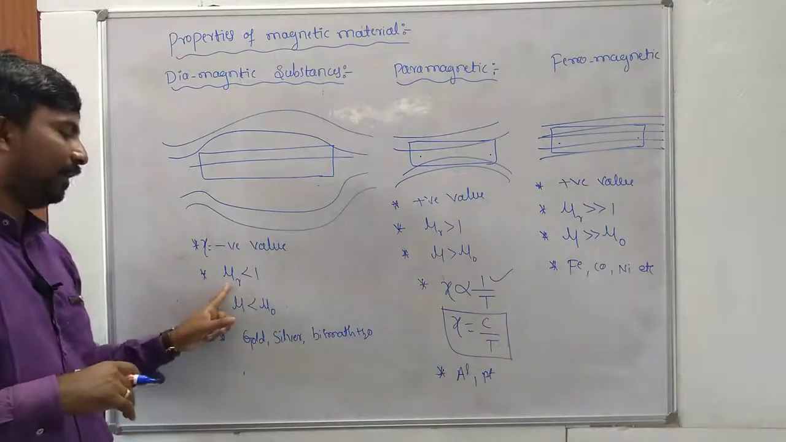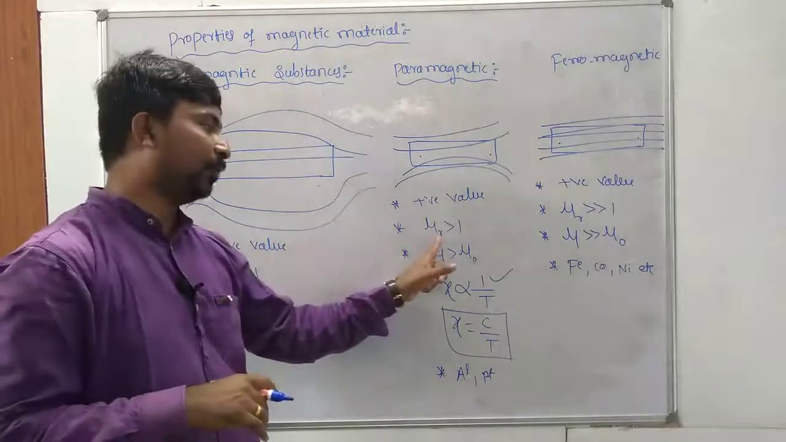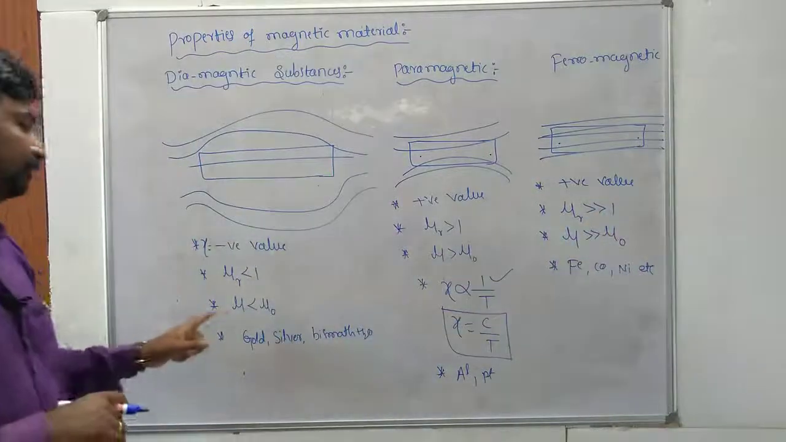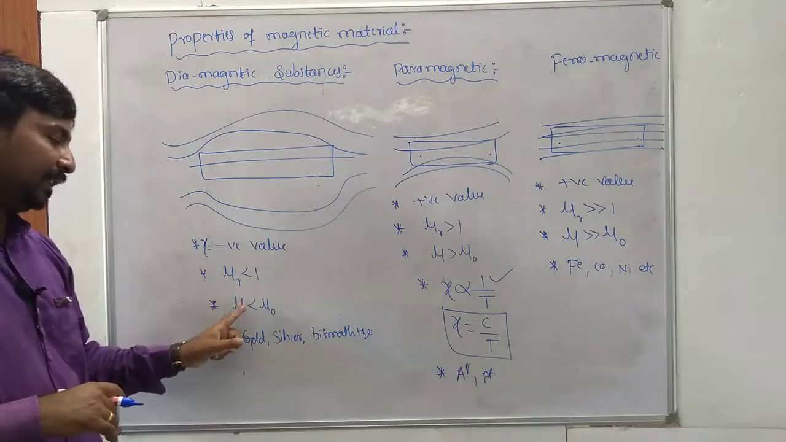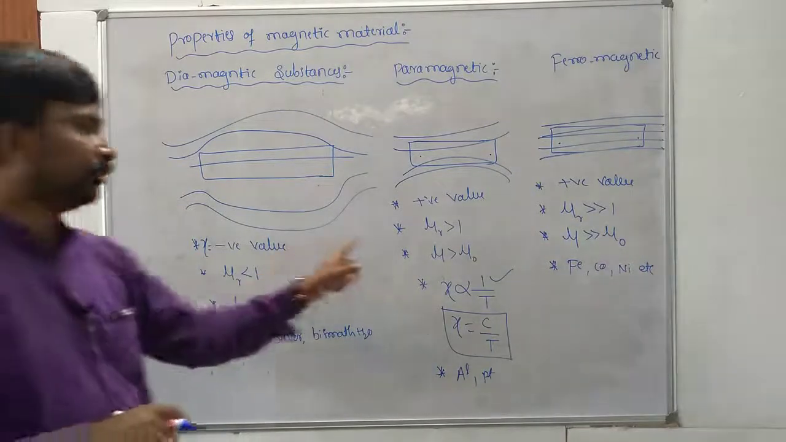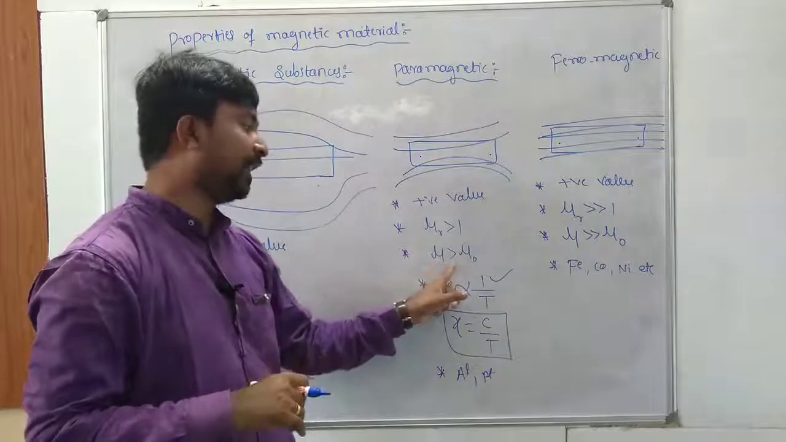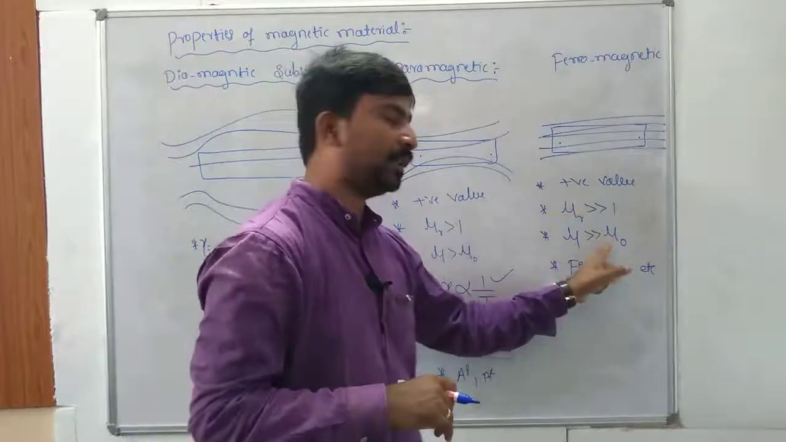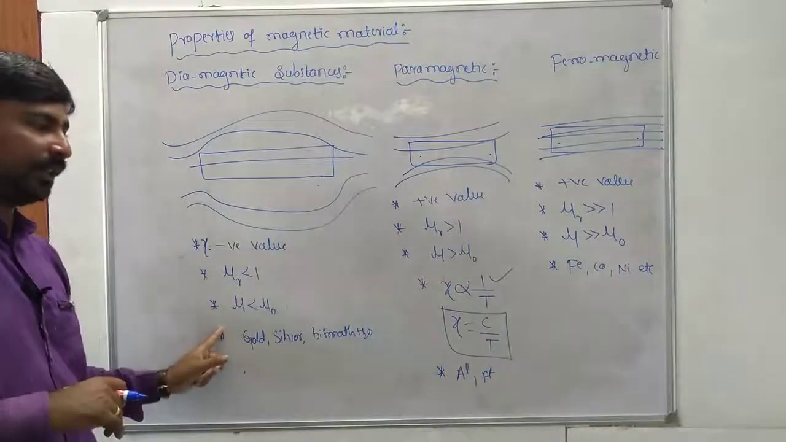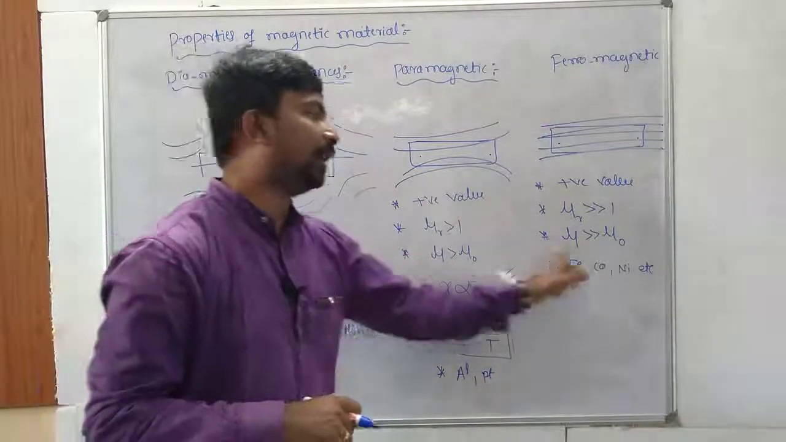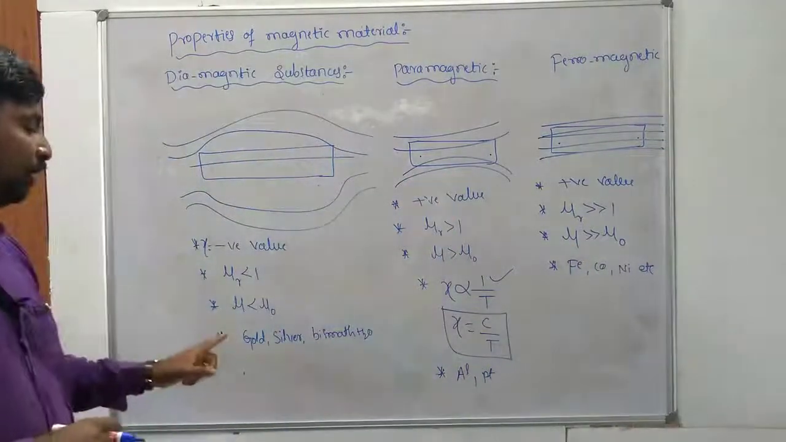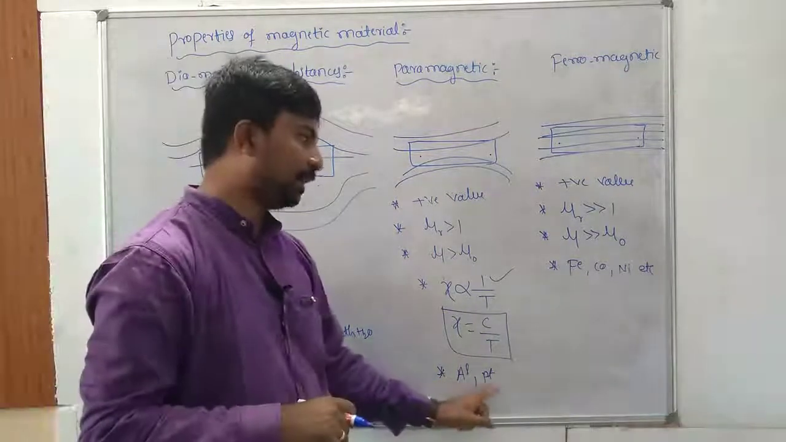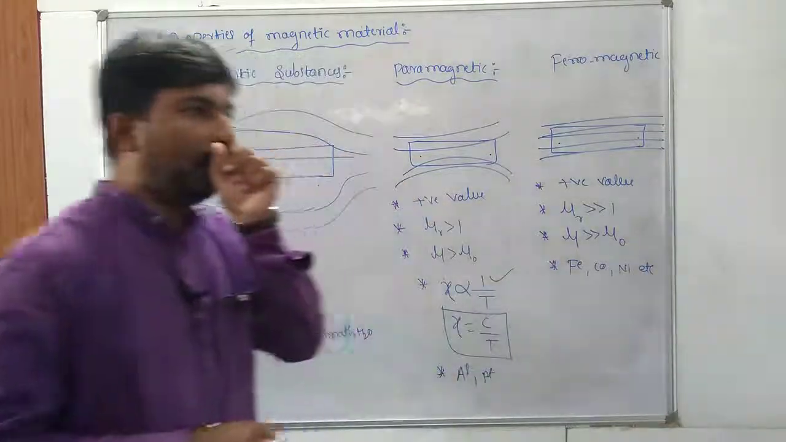The relative permeability mu r is slightly less than 1. The relative permeability is greater than 1. Then the relative permeability is much greater than 1. So the permeability is slightly less than the permeability of the vacuum. The permeability is greater than the permeability of the vacuum. Here the permeability is much greater than the permeability of the vacuum. So it obeys the Meissner effect, it obeys Curie's law, it obeys the Curie's temperature. Examples for diamagnetic substances: gold, silver, etc. Here aluminum and platinum, here iron and cobalt.